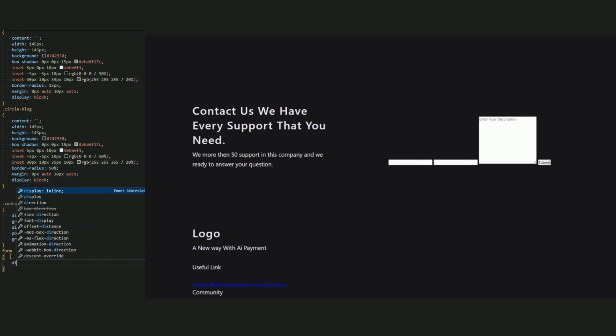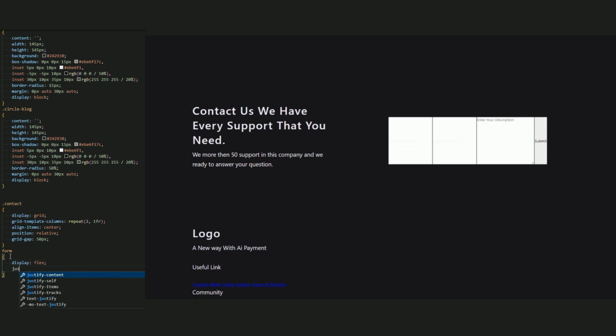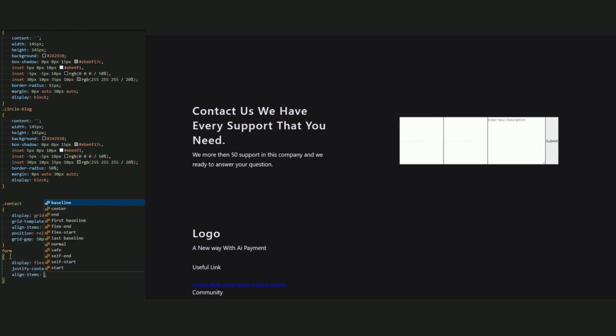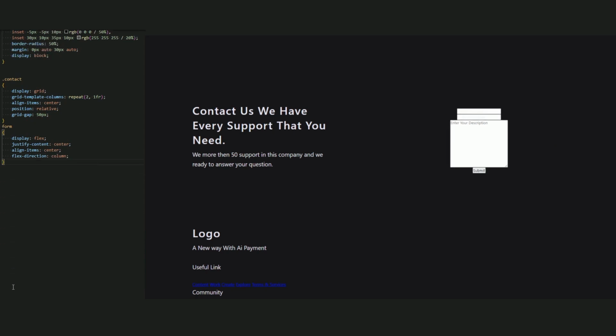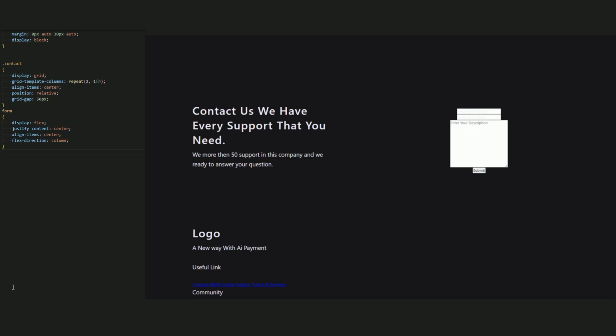So let's use a flex direction. Let's call a form, add display flex, justify content center, align item center. And now add the flex direction column. And we get this.